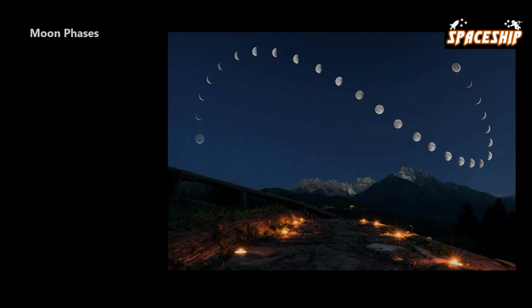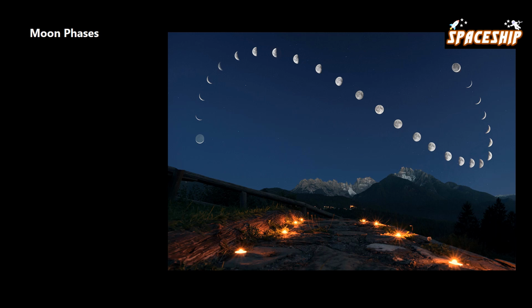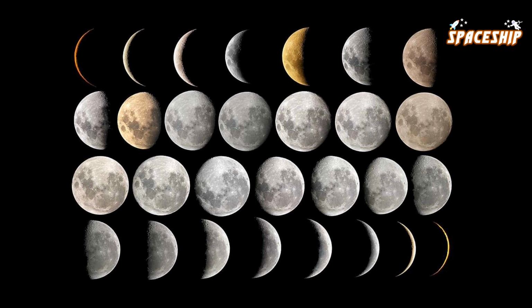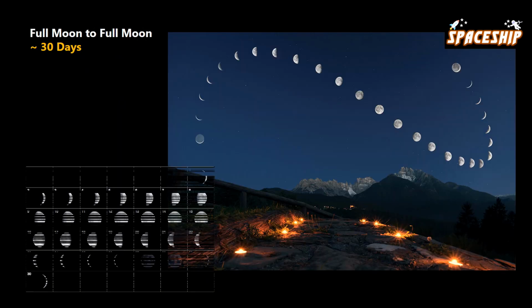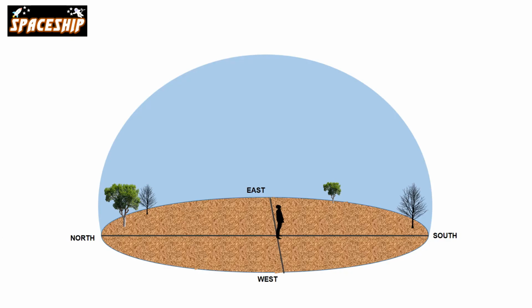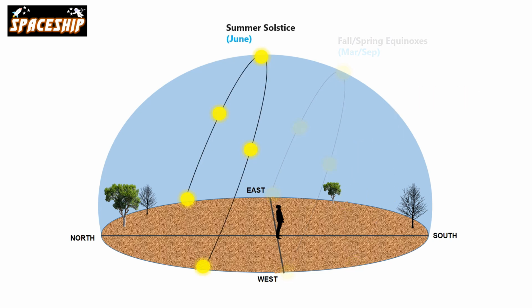Ancient people noticed that our moon goes through phases. Here are the different moon phases anyone could observe from the earth. And these phases repeat approximately every 30 days. To say it simply, from one full moon to the next full moon, it takes around 30 days, the moon cycle. And we have already seen how ancient cultures observed that the sun's position in the sky changed with seasons.